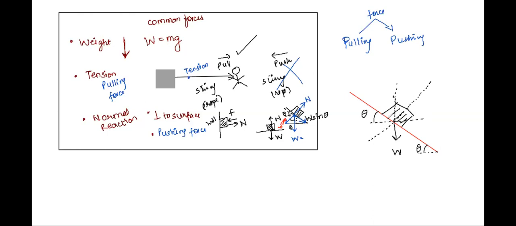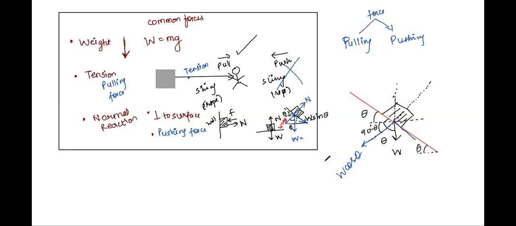Since this is normal, this entire angle is 90. So this angle will become 90 minus theta, and therefore this also becomes theta. Now that this angle is theta, see here, I'm drawing an arrow. This arrow is in the direction perpendicular to the inclined plane. Remember, perpendicular to the inclined plane. And this is called W cos theta.